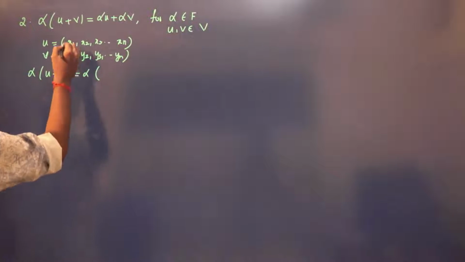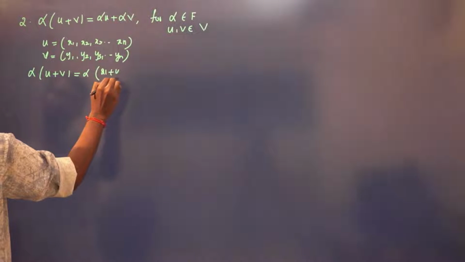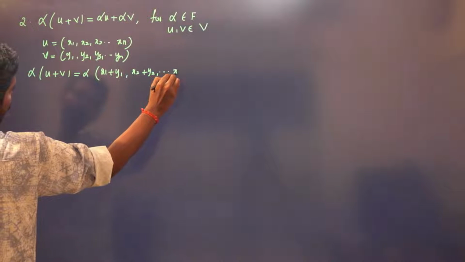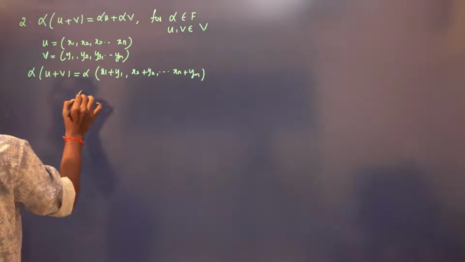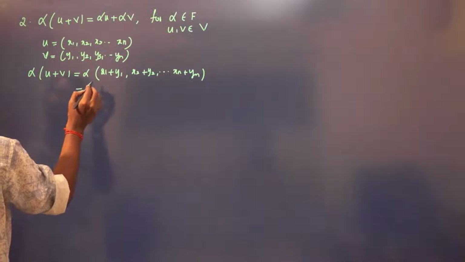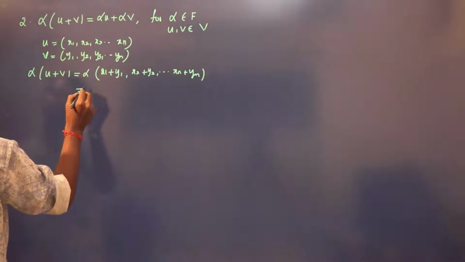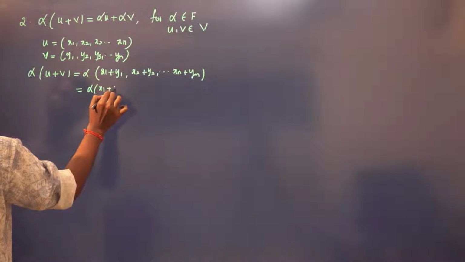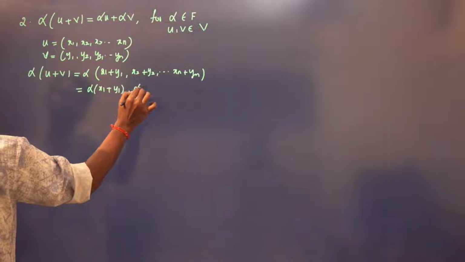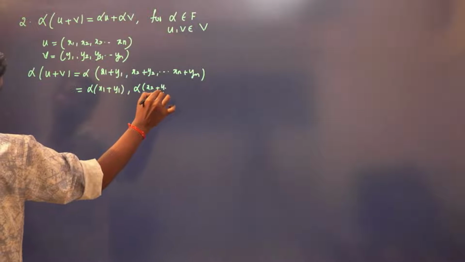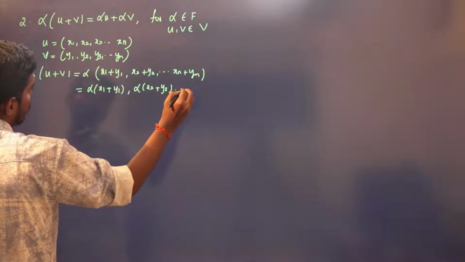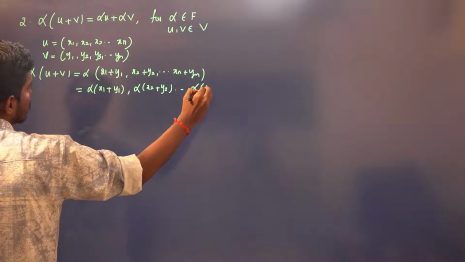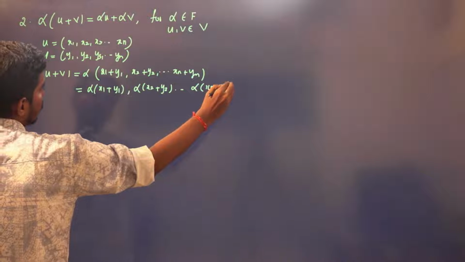U plus V is x1 plus y1, x2 plus y2, and so on up to xn plus yn. When you multiply by alpha, it will be alpha times (x1 plus y1), alpha times (x2 plus y2), and so on, alpha times (xn plus yn).